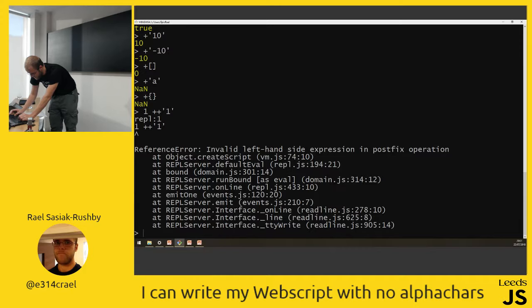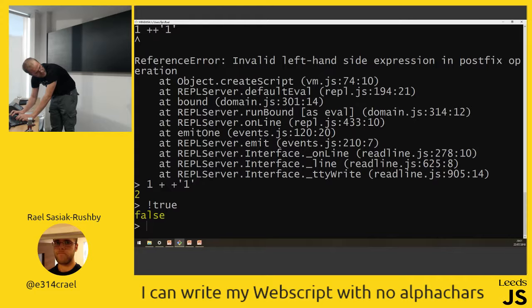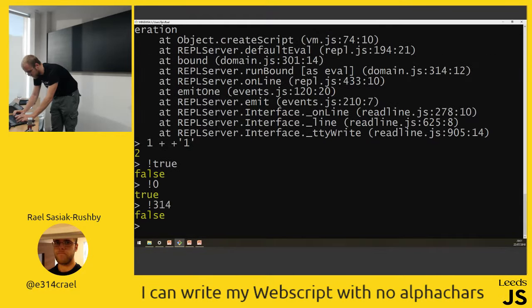Truthiness. Negative of true is false. I could probably make this bigger for you guys, sorry. Should have done that earlier. Negative of 0, not 0, is true. So that means 0 is false. Not 314, false. If you know how booleans came about, you should know why this makes sense. As I said, you can stack them, so not true is still true.